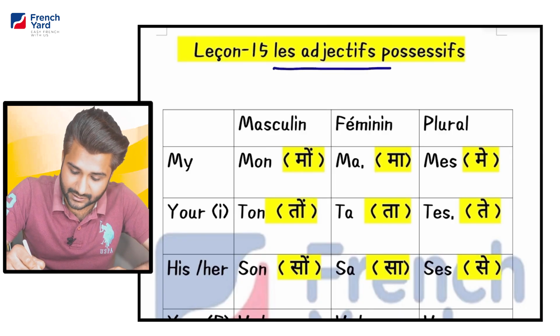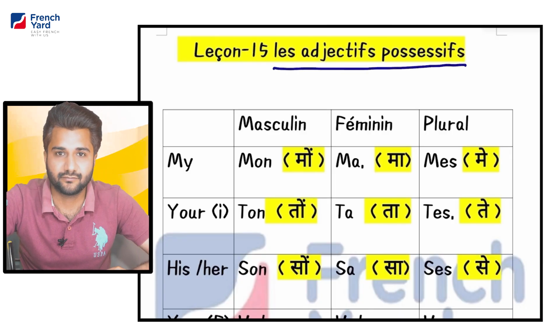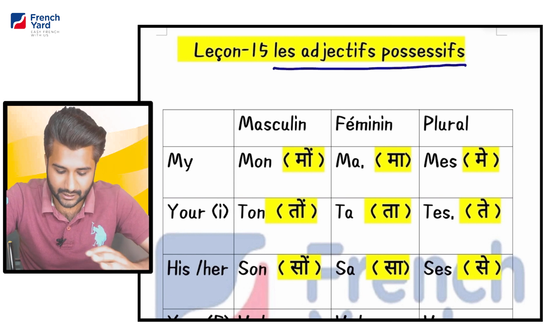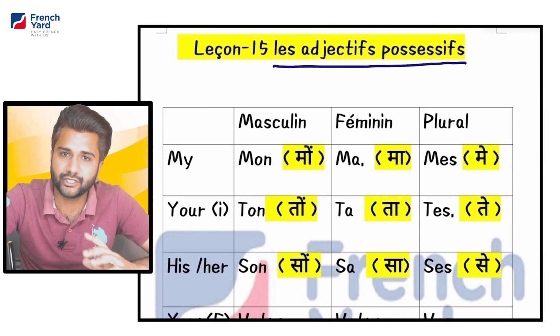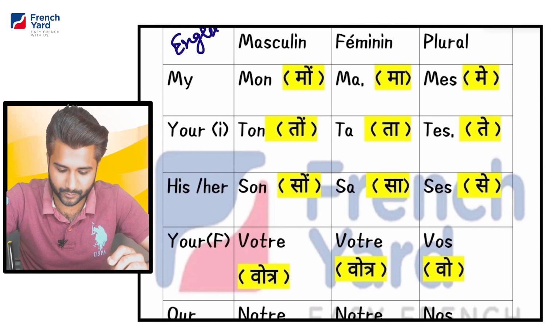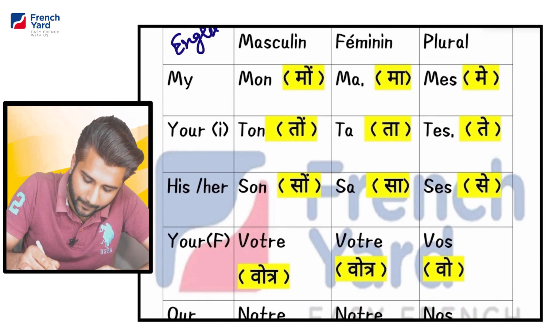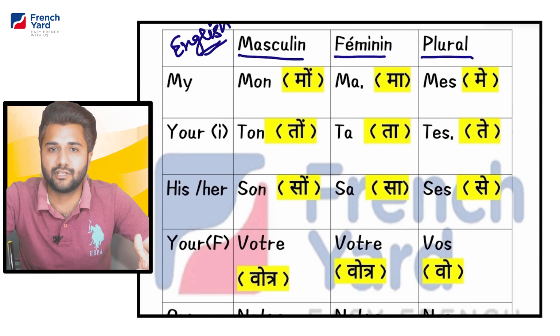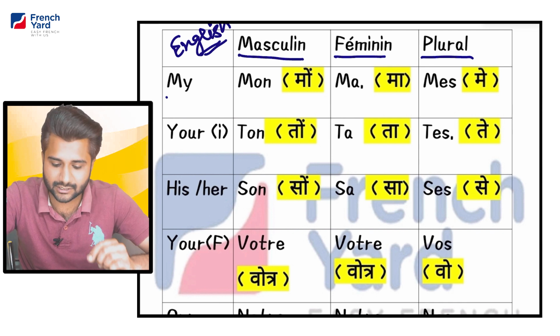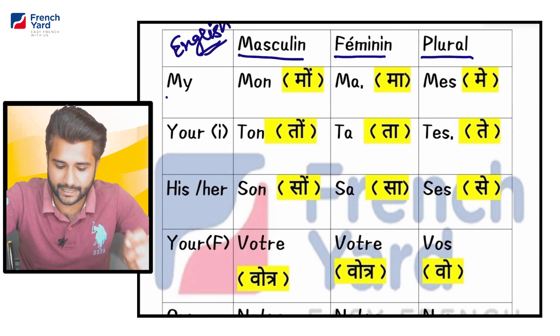सो नेम ऑफ द लेसन इज les adjectifs possessifs. To say possessive adjectives in French we say les adjectifs possessifs. Now you can see for every possessive adjective in French we have basically three options. Three options है हमारे पास and the three options are masculine, feminine and plural. Male, female and plural. Now this is going to relate with Hindi. अब वो relate कैसे होगा?